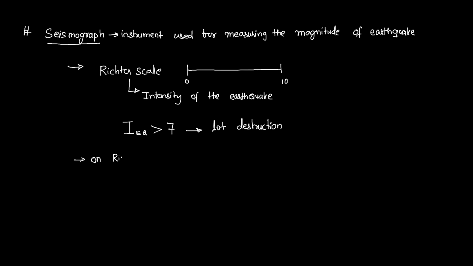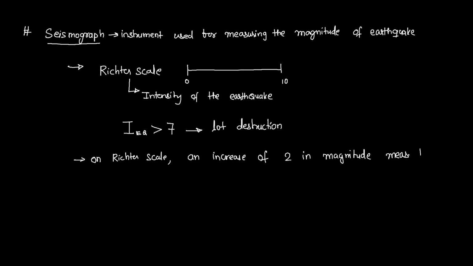On the Richter scale, an increase of 2 in magnitude. What does it represent?